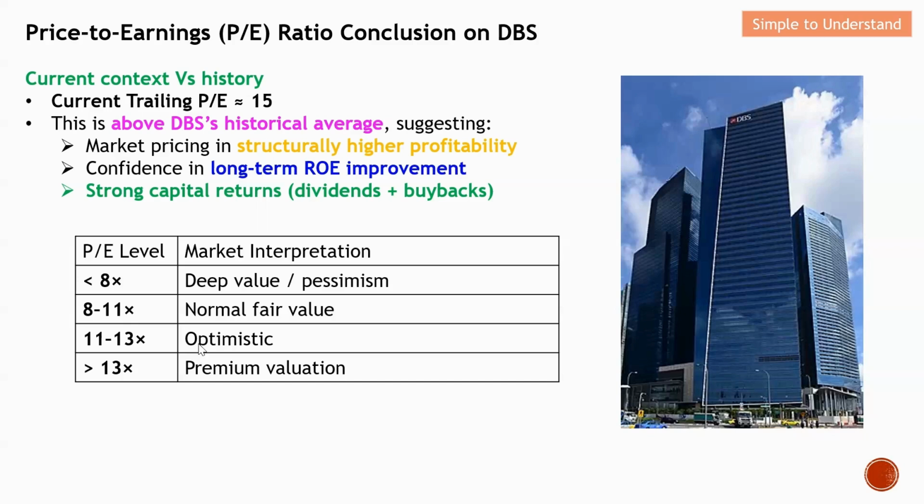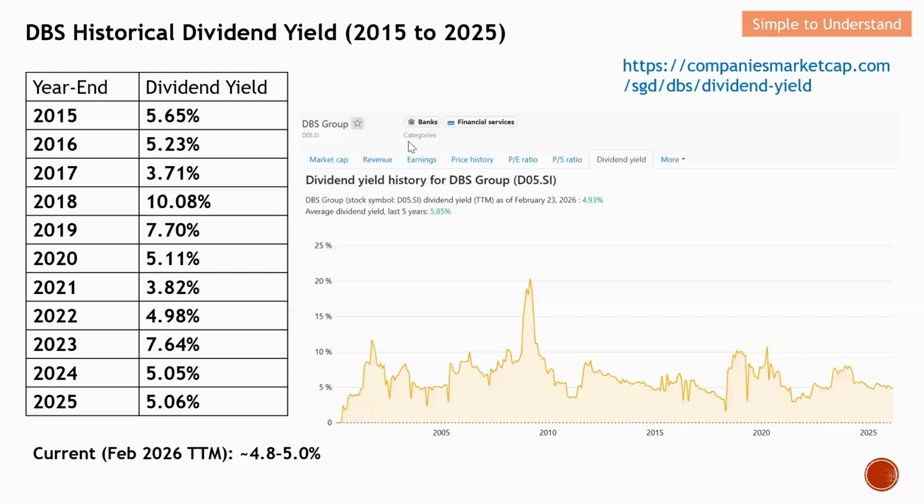With this, let's go to the dividend of DBS. In fact, one of the reasons why people buy DBS is because it provides a very attractive dividend. This table shows the different years and what kind of dividends were shared with shareholders.